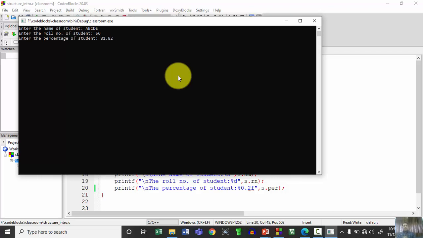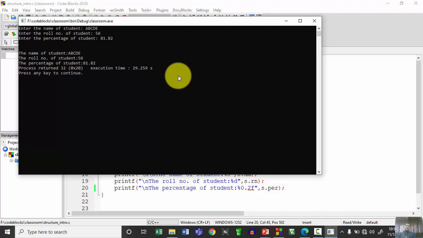So what we did here is simple: the name has the data type character, roll number has data type integer, and for a floating point value the data type is float. When I execute it, I get this as output: ABCDE, 56 and 81.82. Whatever heterogeneous data we entered, the same data we are now displaying, right?